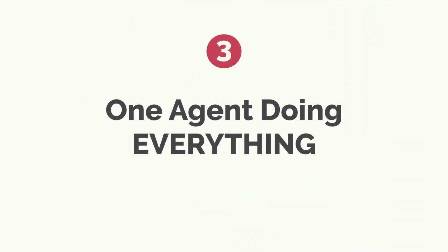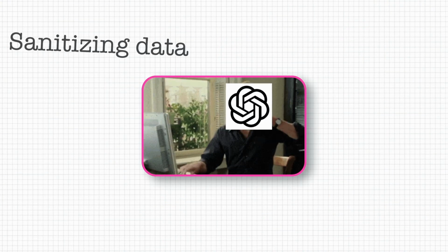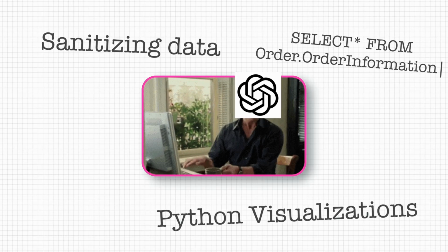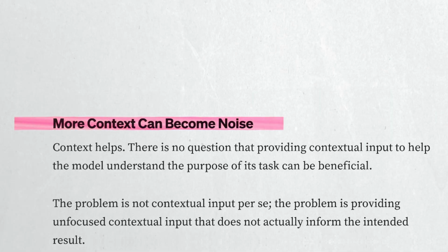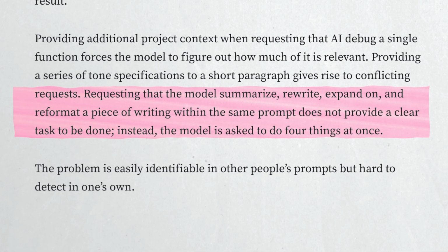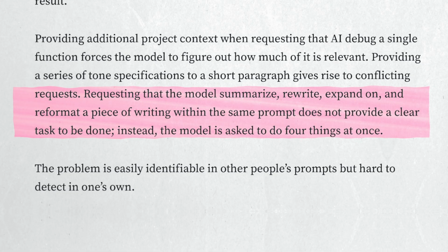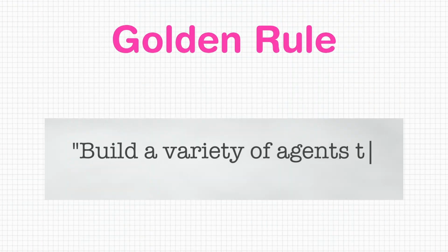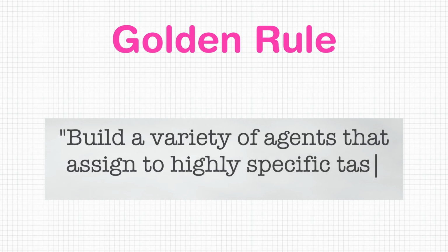Mistake number 3 is creating a catch-all AI agent that handles everything. Trying to create a single God-level agent that sanitizes your data, builds your Python visualizations, writes a SQL query here and there, and then writes an executive summary. It might seem like a good idea, but there's just too much scope for a single agent. When you broaden the agent's purpose too much, it starts to lose accuracy and can easily get tangled up in its own instructions because the context window gets really, really large, and then it's not sure where to focus its attention. So the golden rule here is to build a variety of mini agents assigned to highly specific tasks.